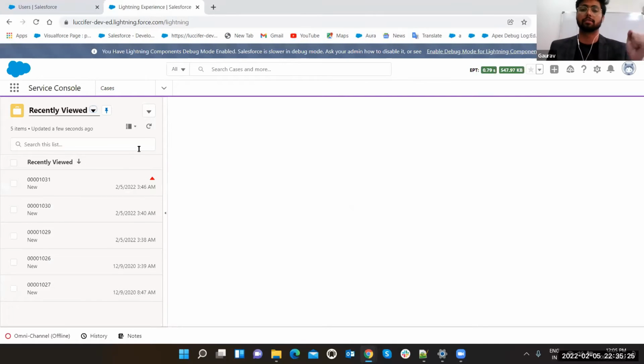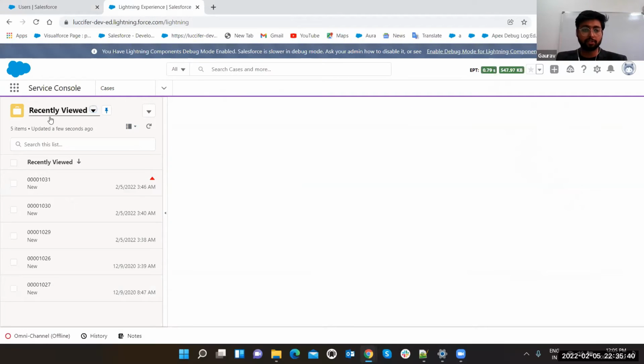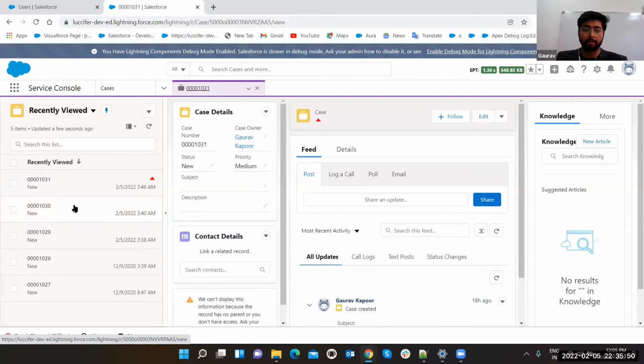All of your queries which come from multiple channels in Salesforce, we have a standard object called case, just like leads. We were having leads, now we are having case. Case is a standard object about which we are definitely going to discuss. So this is the Service Console. It will show you all the cases. Now the better approach is, unlike accounts and opportunities, you click on the tab and then click on the record. It is going to open in a separate tab. See, you can work on multiple cases at one time. So it will help the agent to solve the queries one after another. It will be very helpful. You can also close it.